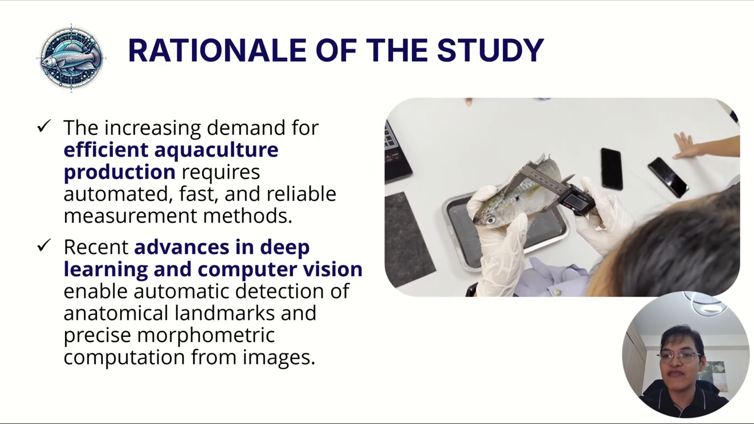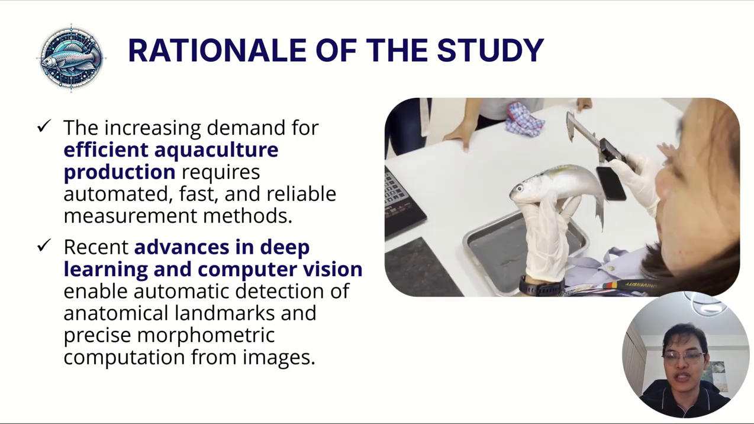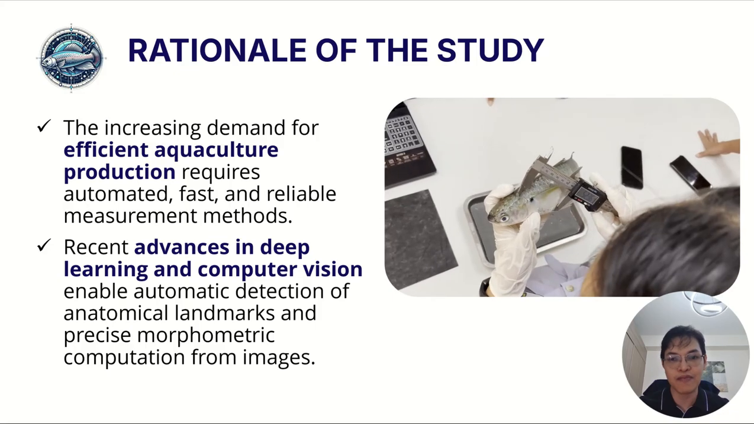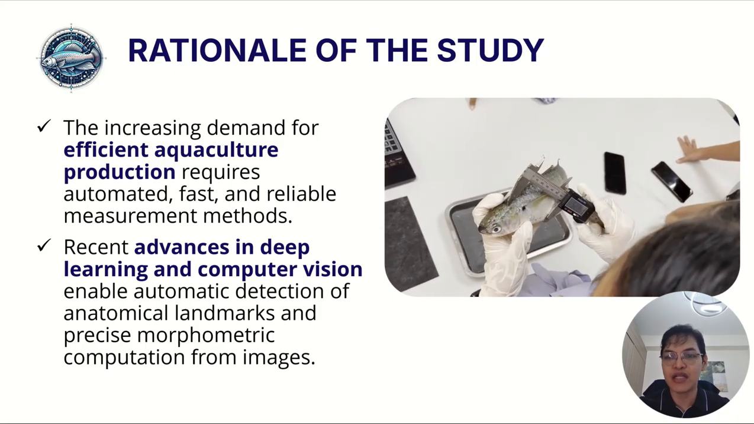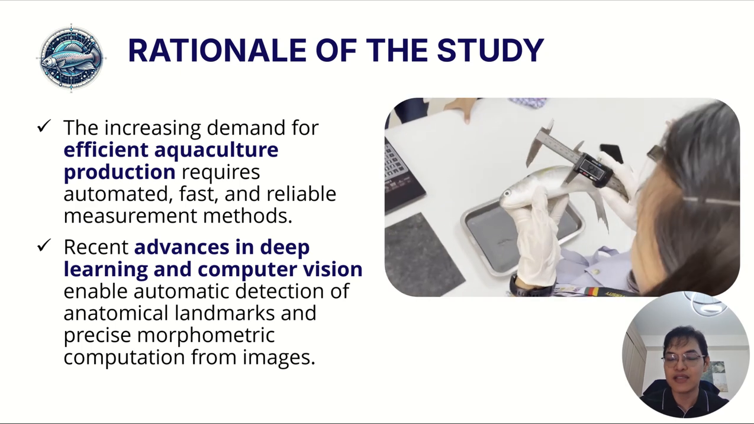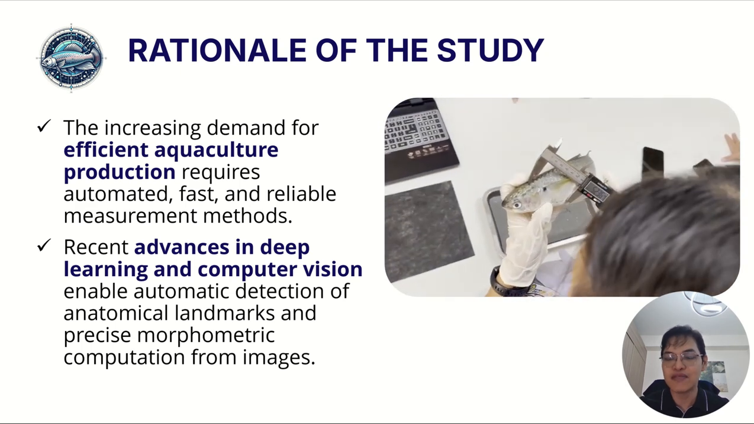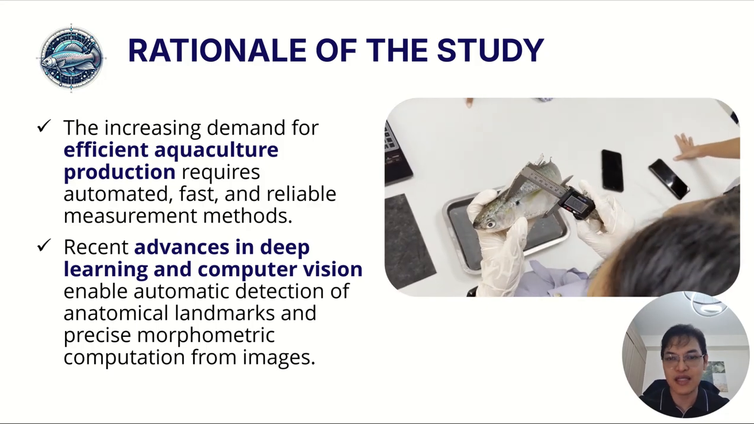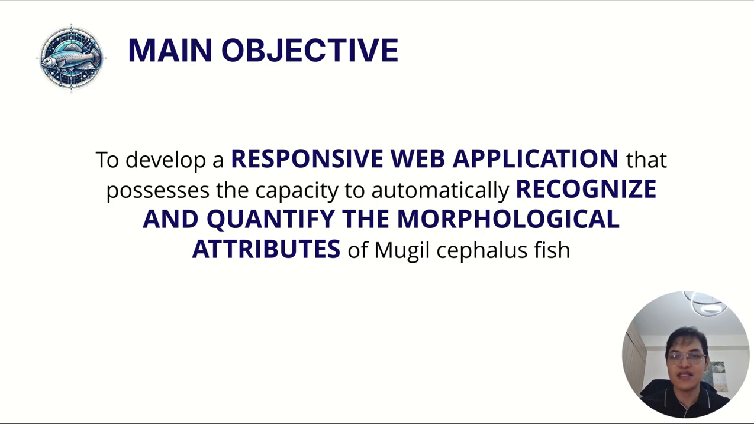Fortunately, recent advances in deep learning and computer vision make it possible to automatically detect anatomical landmarks and compute precise morphometric measurements directly from images. These technologies allow the development of intelligent systems that can reduce human effort while improving accuracy and consistency. Because of these limitations in manual measurement and the opportunities provided by deep learning and computer vision, the next step is to develop an automated and practical solution.